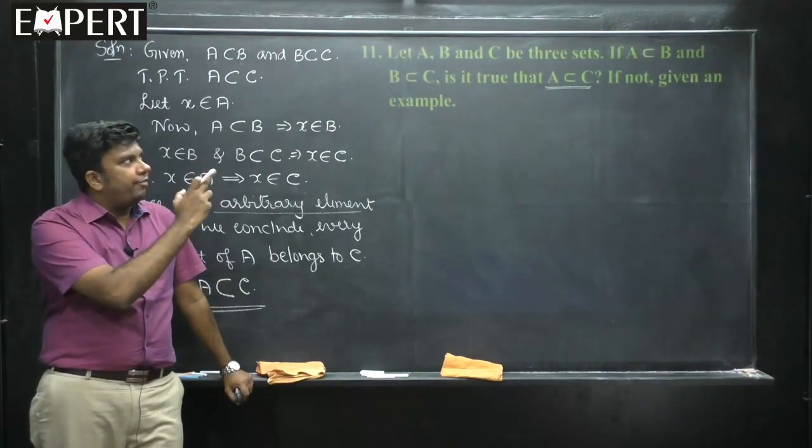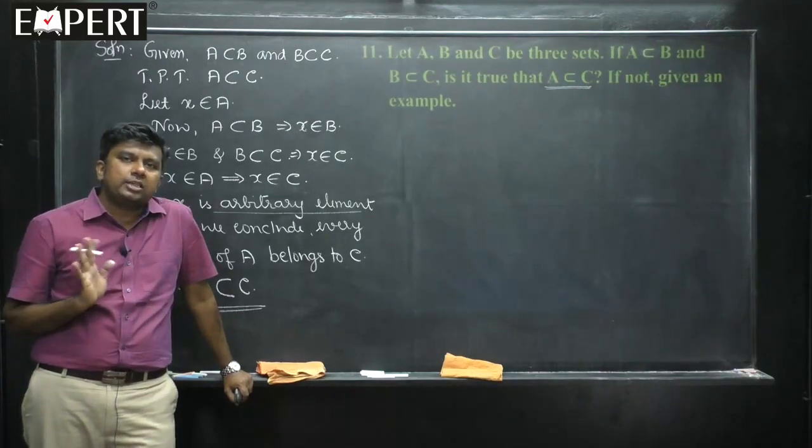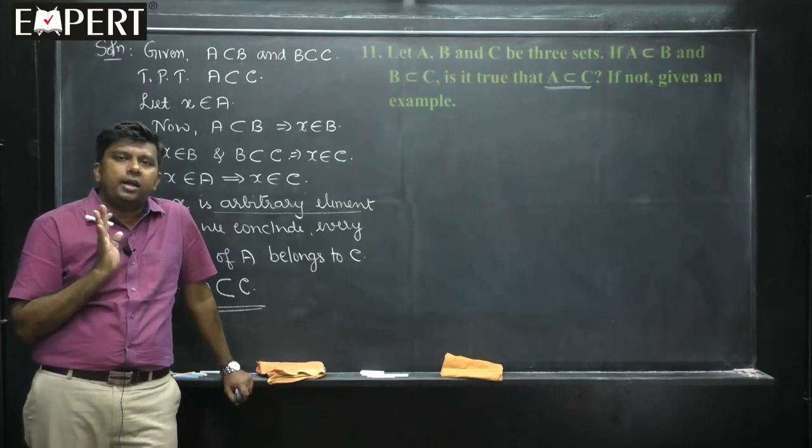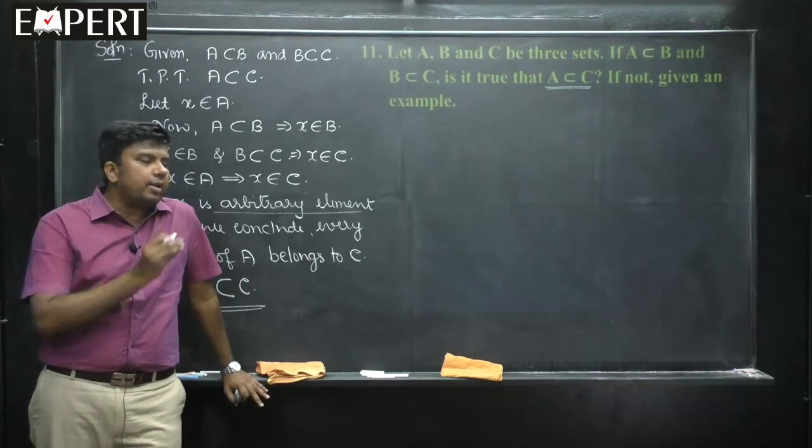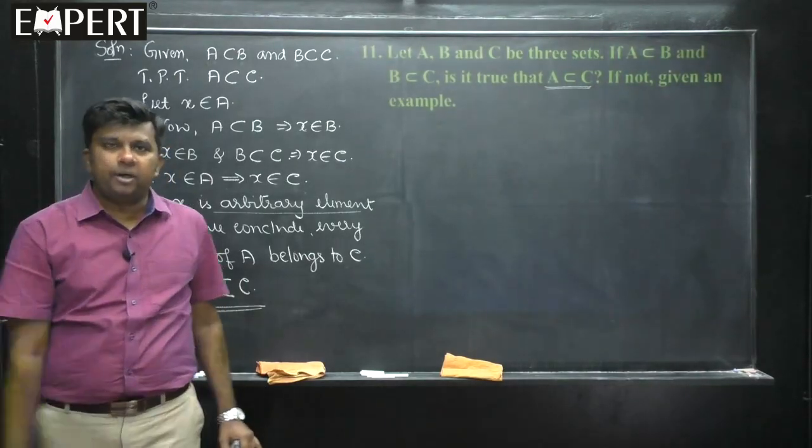For the second part of the question, if not, give an example, there is no need of giving the example because we have proved the result. It is not a wrong statement, it is a correct statement, for that a valid proof is given. Hope you got my point, students.